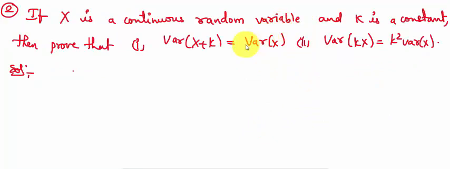Second one is, if x is a continuous random variable and k is a constant, prove that the first one, variance of x plus k equal to variance of x. Second one, variance of kx equal to k square variance of x. First, we can take the definition. By the definition of the variance